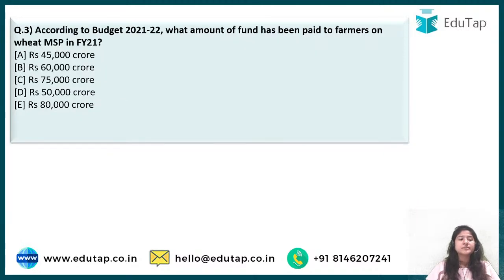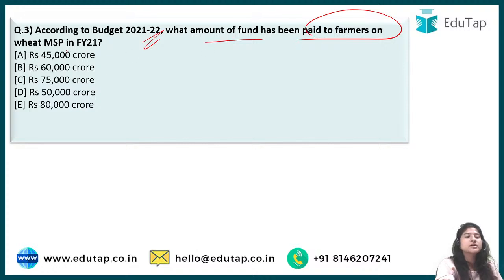Next comes question number 3, which says according to budget 21-22, which amount of fund has been paid to farmers on wheat MSP in financial year 21. So this is talking about financial year 21, that is the current, right? Because for NABARD, this 21, because it is in November, this budget would go, but when the new budget or estimates are announced, then this would not be valid.